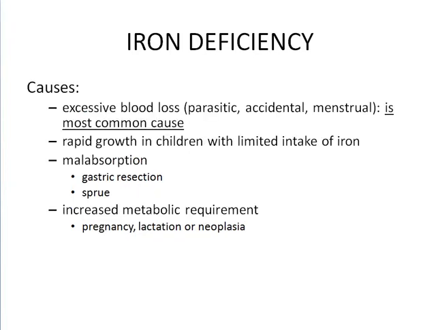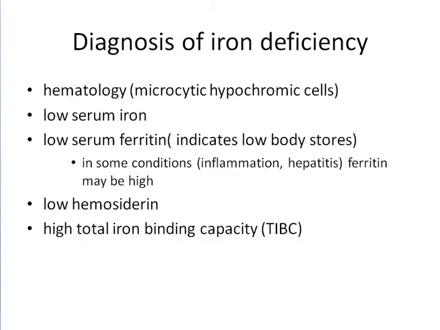What are the causes of deficiency? Excessive blood loss, parasitic infection, and menstruation, the most common being rapid growth in children with limited iron intake. Others are malabsorption, gastric resection, increased metabolic requirements, pregnancy, lactation, or neoplasia.